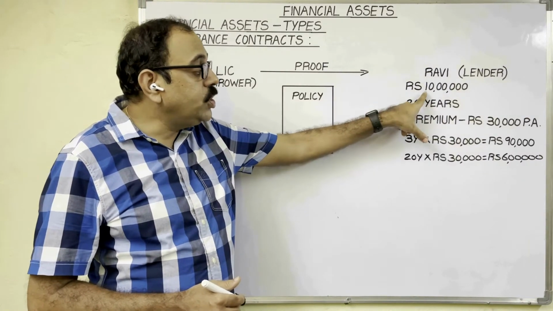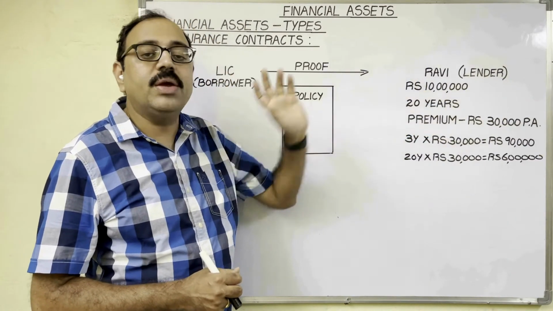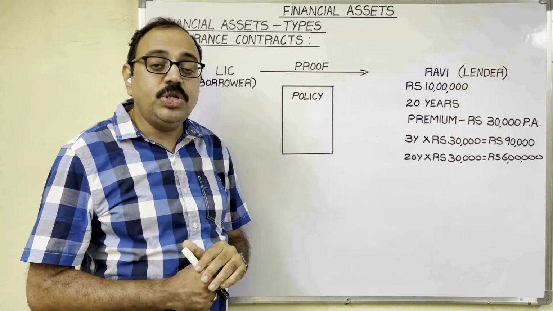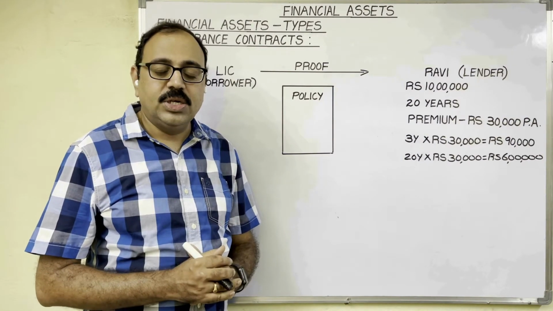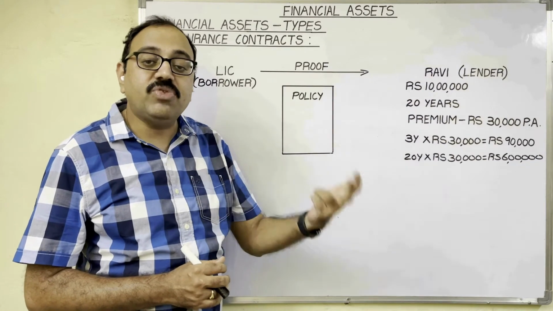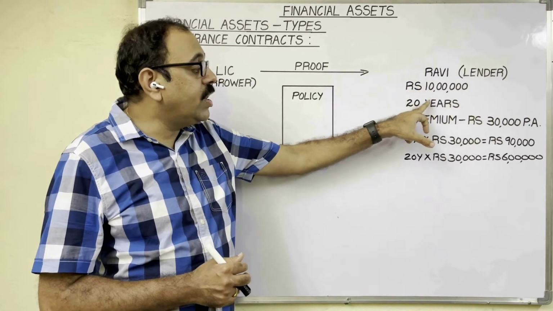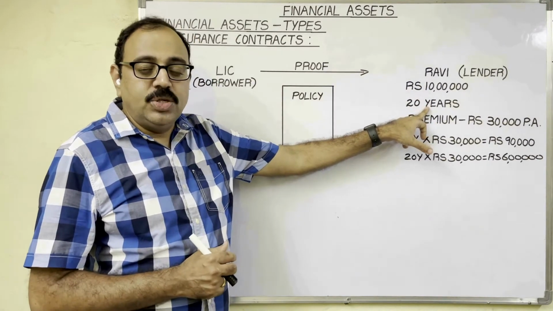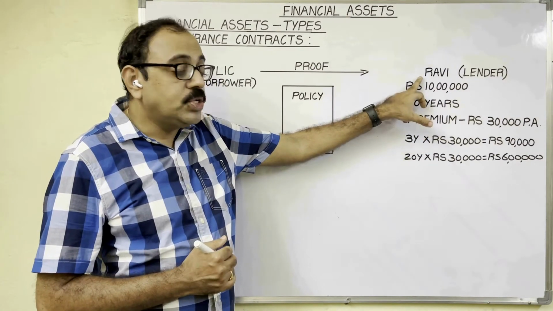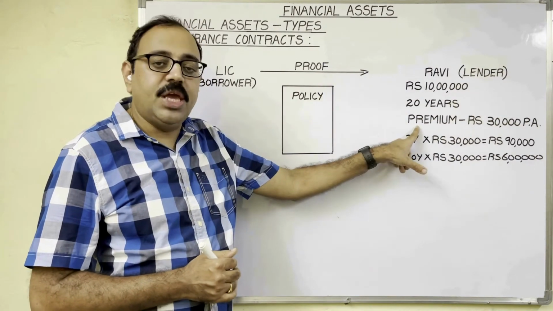Ravi has to take a life insurance policy with a certain amount. Suppose with 10 lakh rupees he wants to take the policy. He has to take the policy for a certain period. Life insurance contracts are long-term contracts. So people take policies for a 10 year period, 15 years, 20 years, 25 years and so on. In our example, assume Ravi wants to take the policy for a 20 year period. So to enter into the contract and to continue this life insurance contract, Ravi has to pay some consideration to the insurance company, which is known as premium.